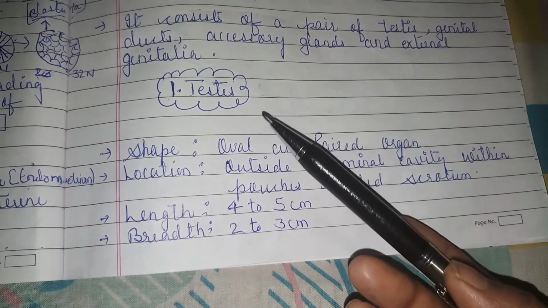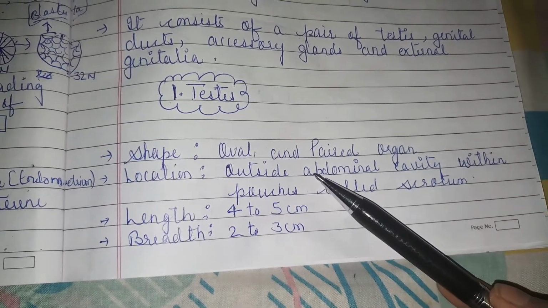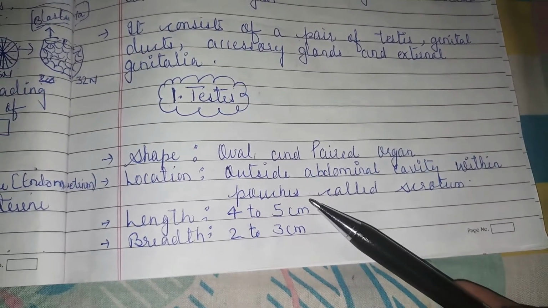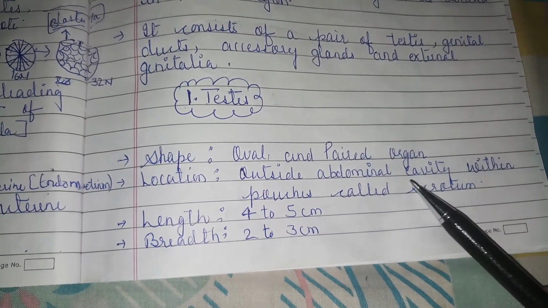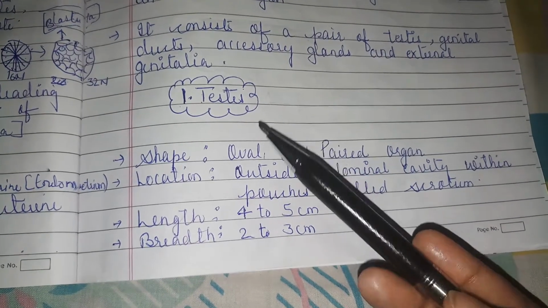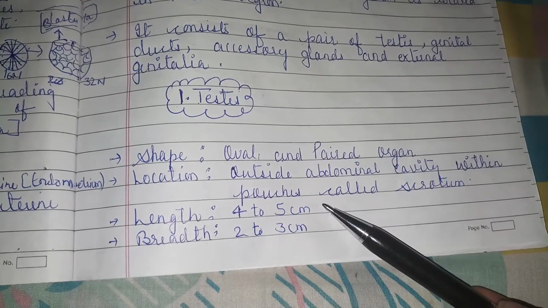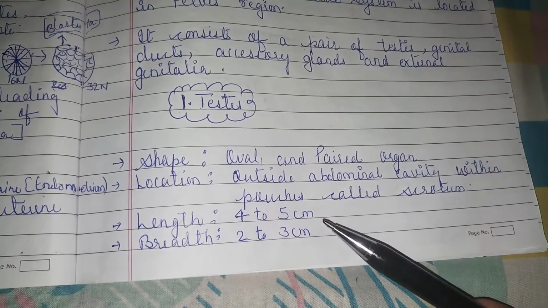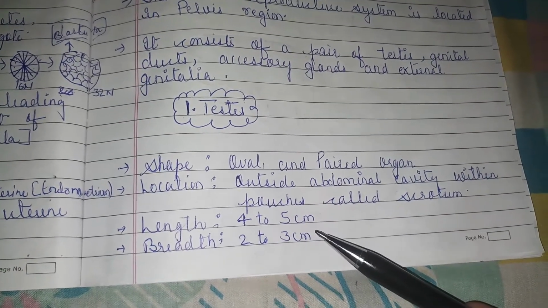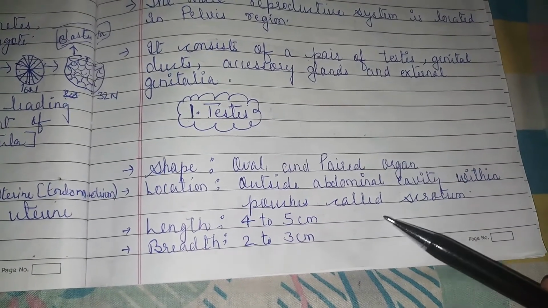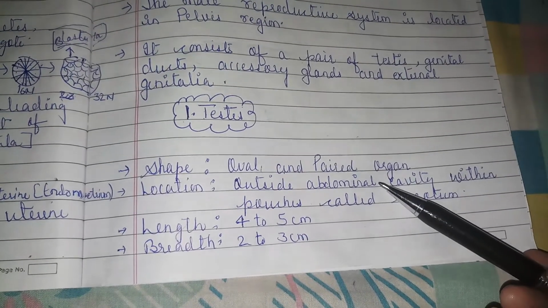The testes are oval in shape. They are paired, that is two in number. They are normally located outside the abdominal cavity inside the pouch called scrotum. The scrotum is that pouch which contains the pair of testes. The length of each testis will be 4 to 5 centimeter and the breadth will be 2 to 3 centimeter, right?